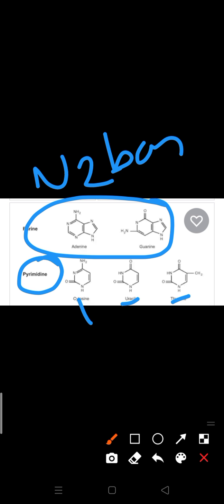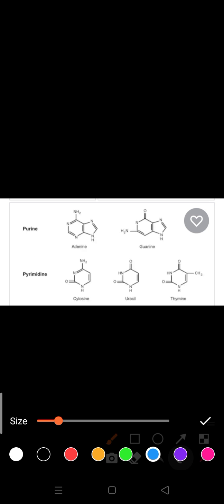One more important thing about the purines is that you can see here 4 nitrogen groups are present. It is clearly visible on your screen that four nitrogenous groups are present. In case of adenine, they are 4. In case of guanine, they are 4. And in case of pyrimidine, only 2 nitrogen groups are present.